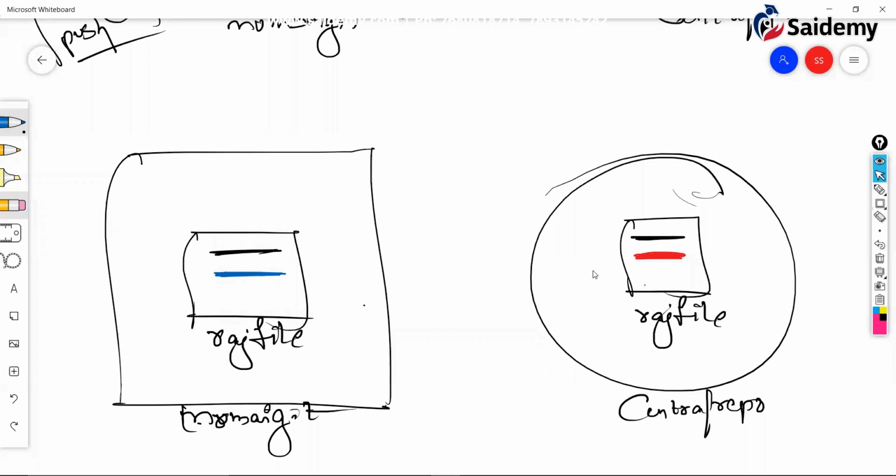Yeah. So now how is it going to work? See, when you push, it will throw an error. Okay, let's try to push. Obviously, it is going to throw an error.